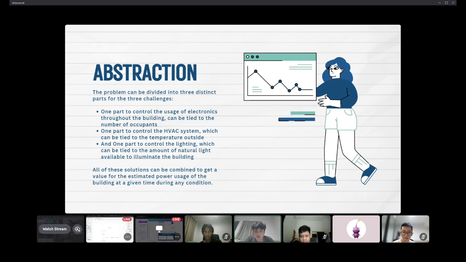In this slide, I will explain abstraction. The problem can be divided into three distinct parts for the three challenges. One part controls the usage of electronics throughout the building, which can be tied to the number of occupants. One part controls the HVAC system, which can be tied to the temperature outside, and one part controls the lighting, which can be tied to the amount of natural light available to illuminate the building. All of these solutions can be combined to get a value for the estimated power usage of the building at a given time during any condition. Next.